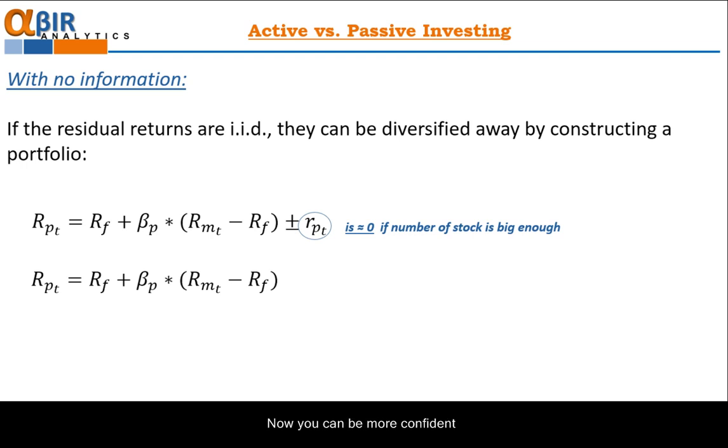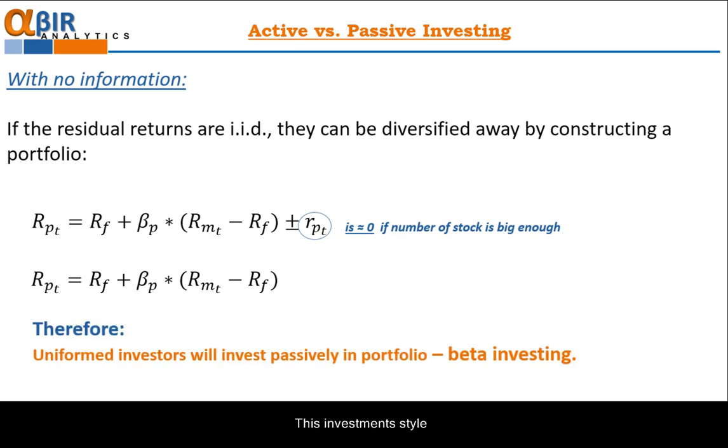What is the benefit from this approach? Now you can be more confident in your expectations. You diversified away unexpected part of your expectations, residual return, and your expectation is equal only to consensus part of expected rate of return. This investment style is known as beta investing. It is applied by millions and millions passive investors. They just have to choose what beta they want and to construct portfolio with such a beta.